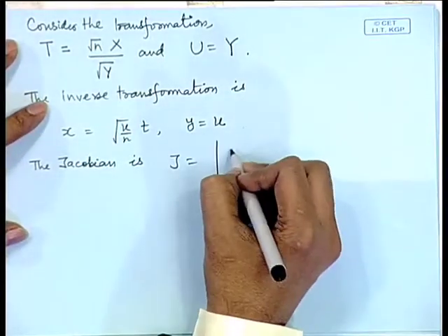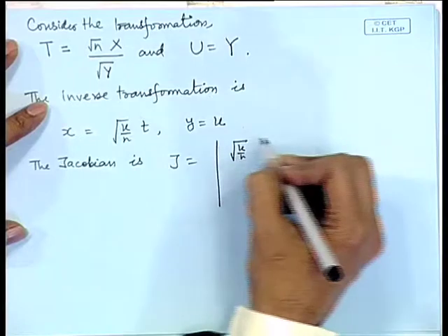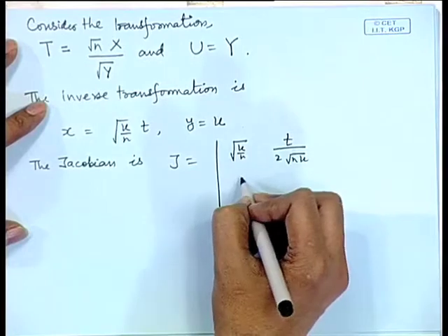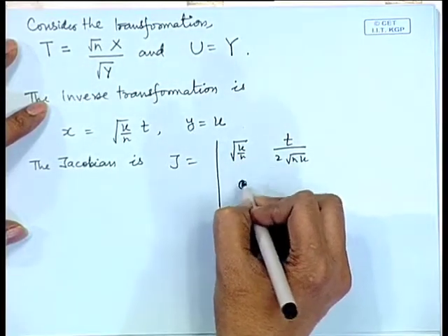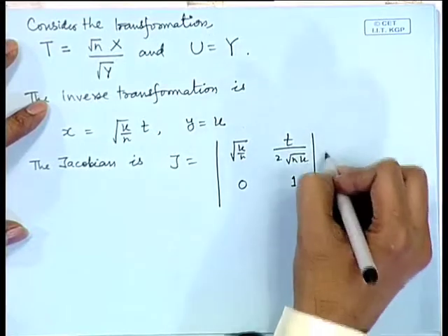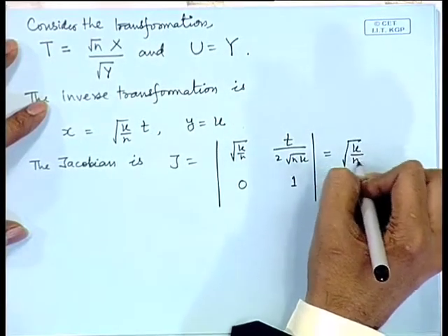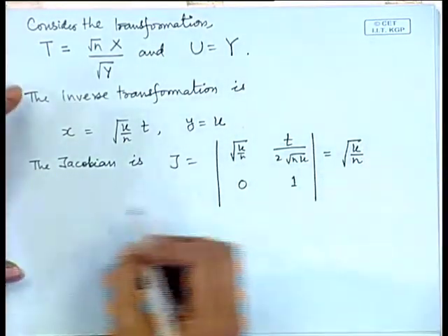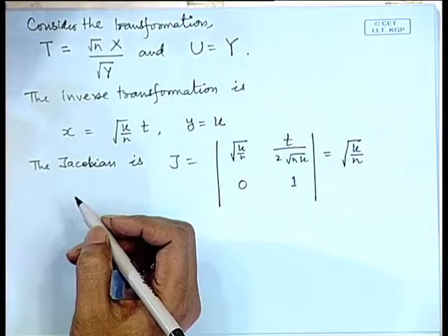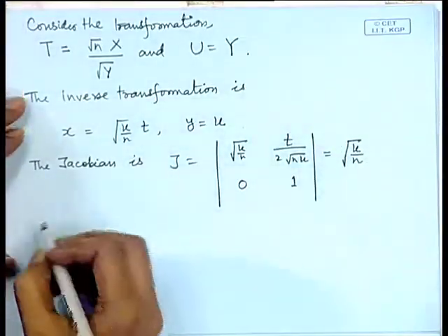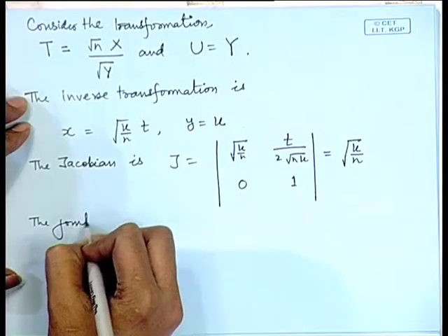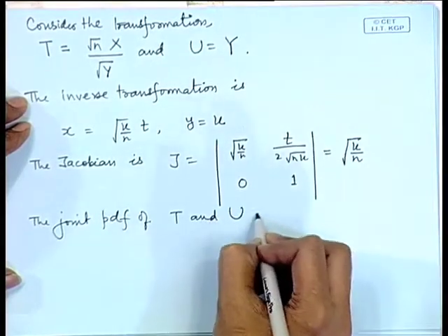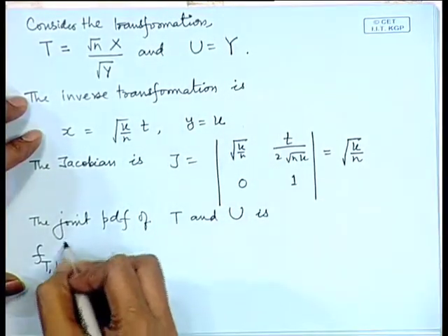Del x by del t, that is root u by n; del x by del u, that is t by 2 root n u; del y by del t, that is 0; and del y by del u, that is 1. So the Jacobian is equal to root u by n. If we substitute this in the joint density of x and y and multiply by the Jacobian, we get the joint probability density function of t and u, f t u.